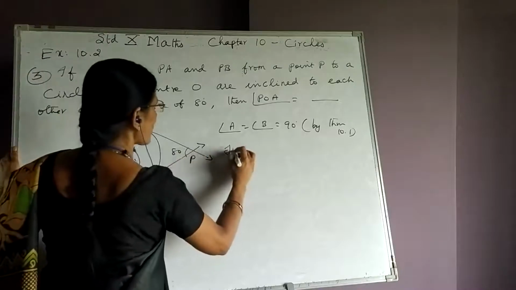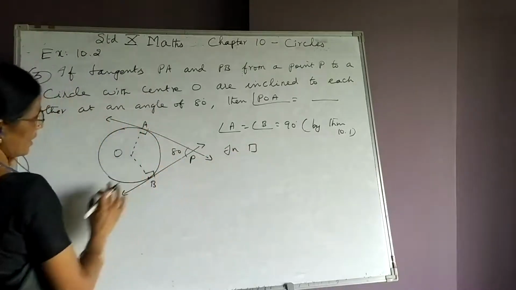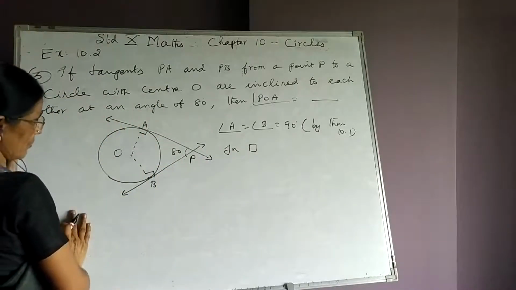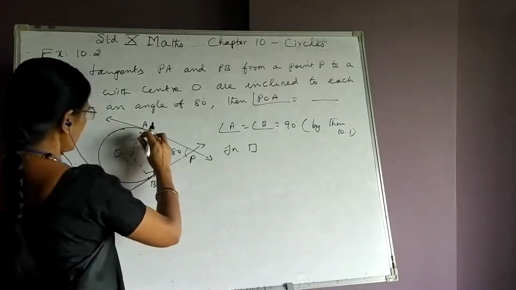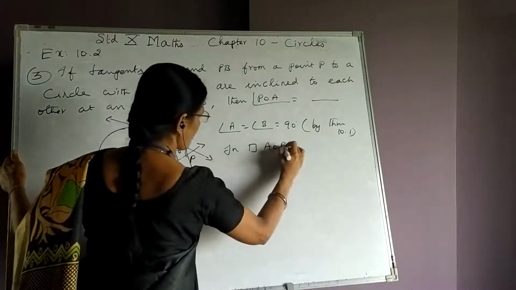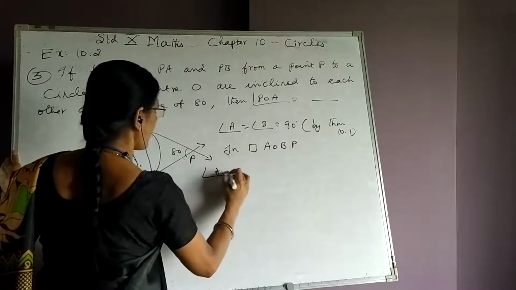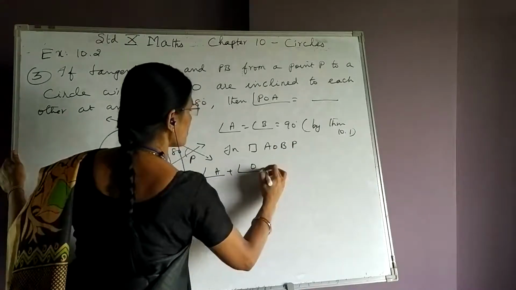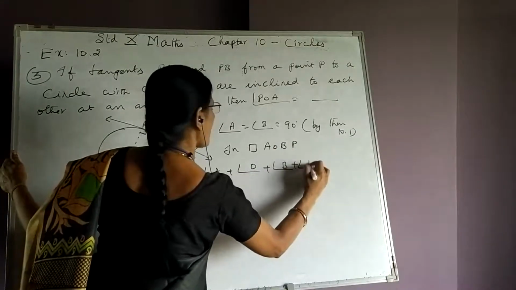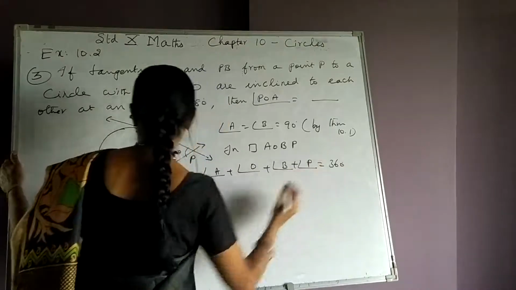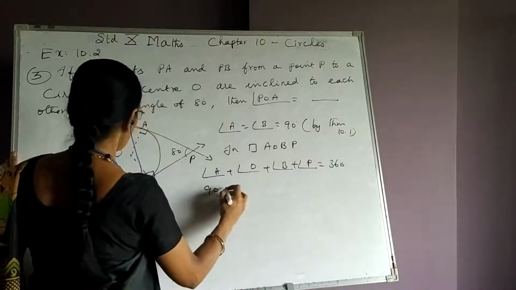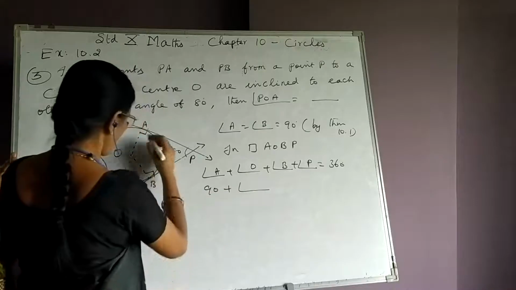So in any quadrilateral, what is the sum of four angles? It is equal to 360 degrees. Therefore, in quadrilateral AOBP, angle A plus angle O plus angle B plus angle P is 360. Replace A by 90. O we are supposed to find.